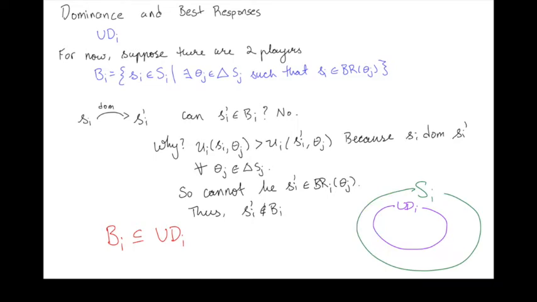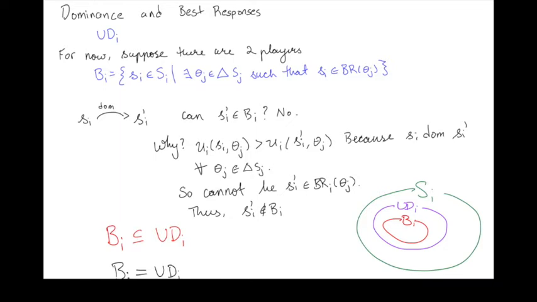The only things that can be a best response are some subset of this. Turns out, when you have two players, that this is actually an equality. The set of best responses is actually equal to the set of undominated strategies. I'll prove this for you in a little while.